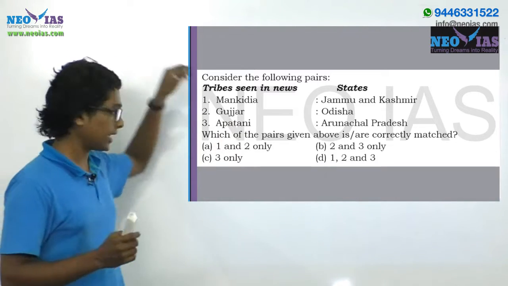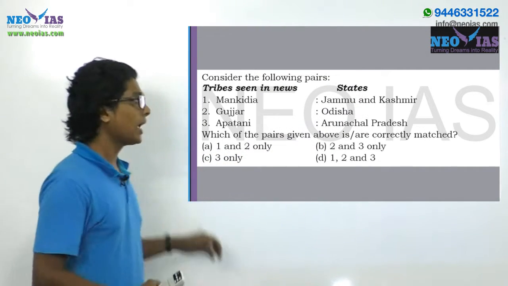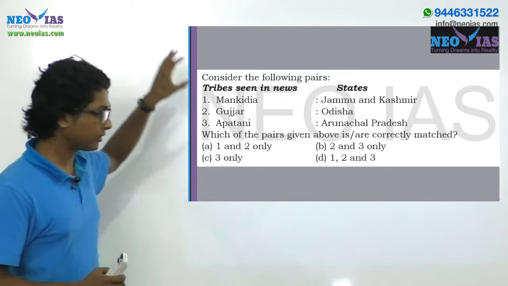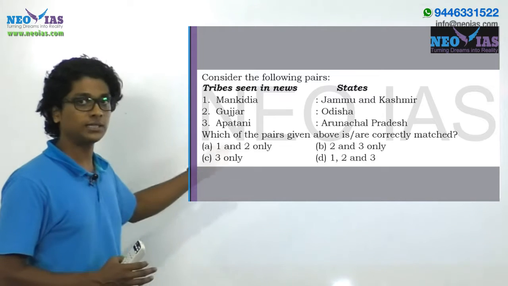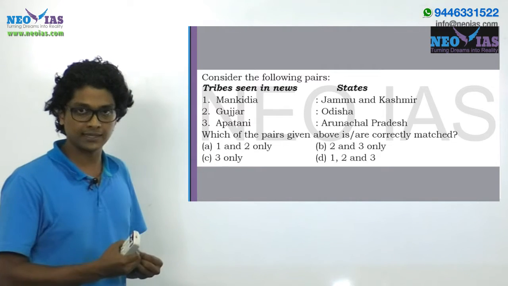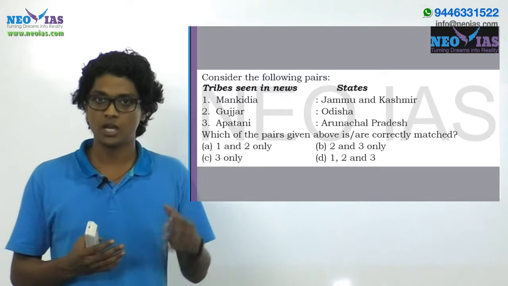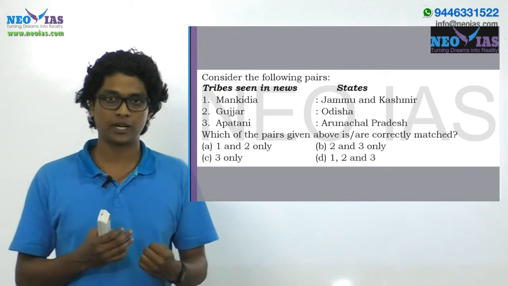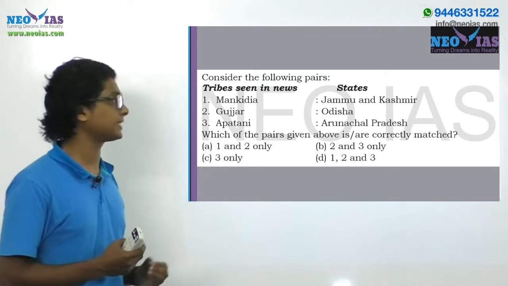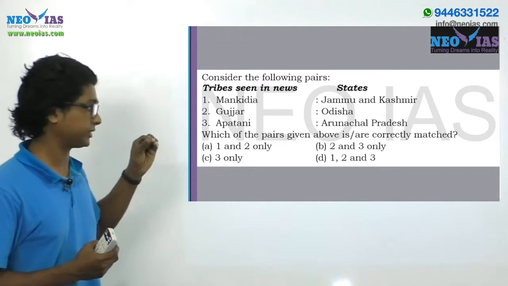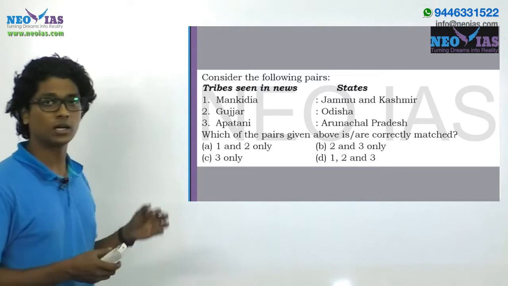So this question is related with tribes and the places or the states where they are seen, okay? And as it's given here, all the 3 tribes which are given in this question are not randomly selected tribes. Other than that, all these tribes are seen in news, and there's a tendency that those tribes which are seen in news, or those things related with geography which are in news, UPSC tends to ask questions based on that, right? So in that perspective, this question is very important for your 2018 prelims examination. And the three tribes which are given here: one Mangidia, the second one Gujar, and third one Apatani, right?